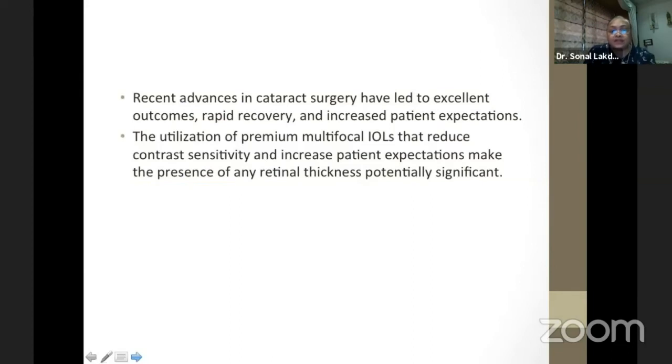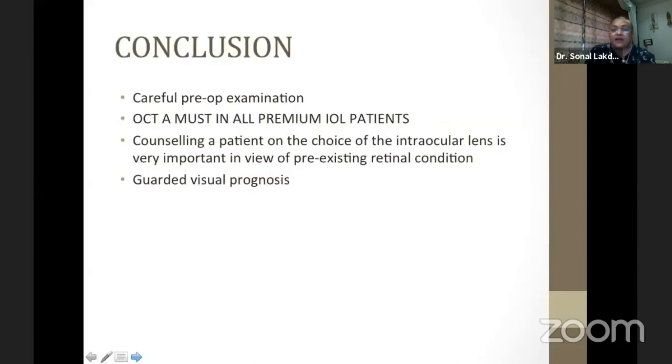So recent advances in cataract surgery have led to excellent outcomes, rapid recovery, and increased patient expectations. Utilization of premium multifocal IOLs reduce contrast sensitivity and increase our patient expectations, which makes the presence of any retinal pathology potentially very significant. In conclusion, a take-home message is a very careful pre-op examination. Keep subtle retinal conditions in mind, which are difficult to see when we are seeing patients with cataract.